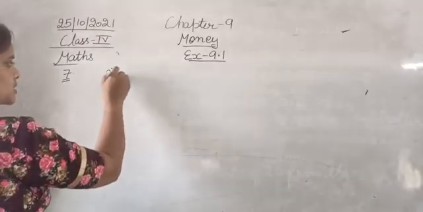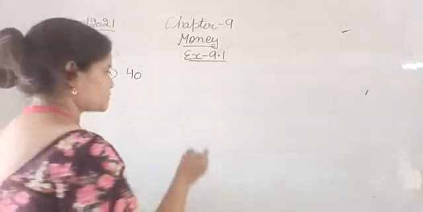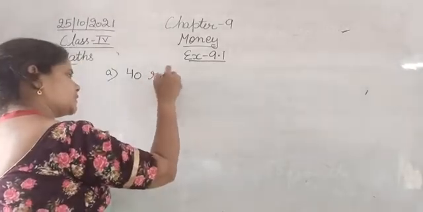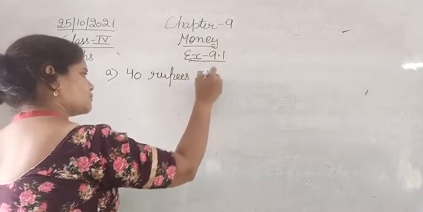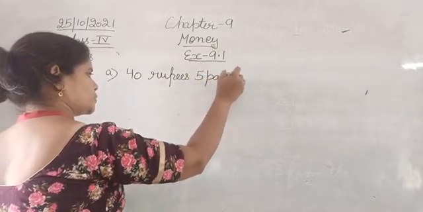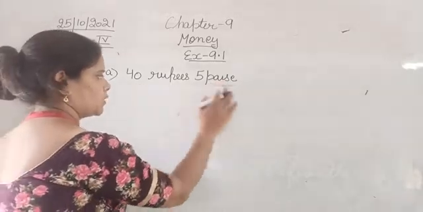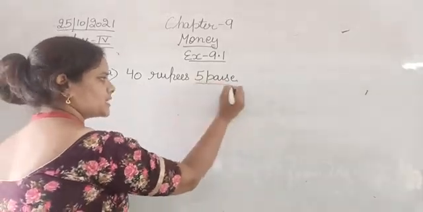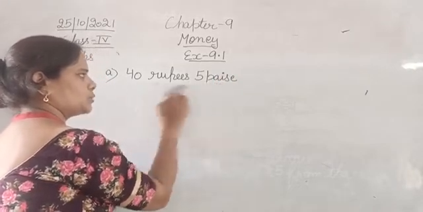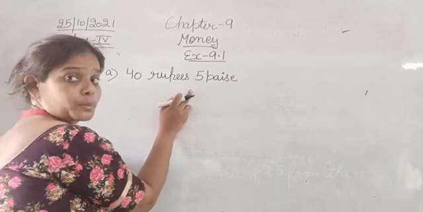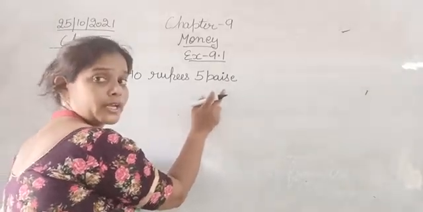A1 is 40 rupees 5 paise. So we have to convert this complete amount into paise. 5 paisa is already in paisa, so no need to convert it. So that means we need to convert only 40 rupees, because 5 is already in paise.